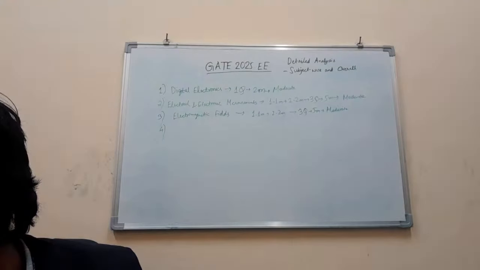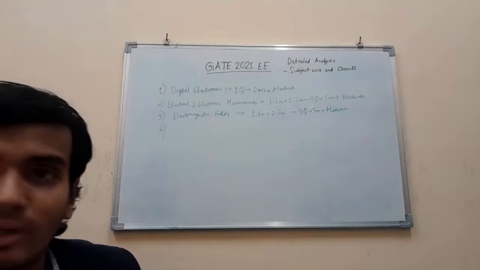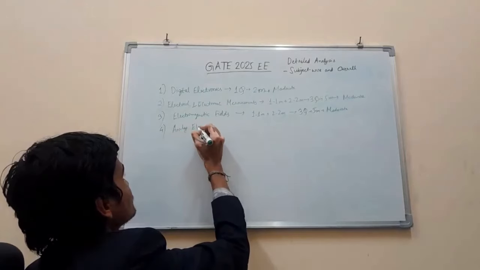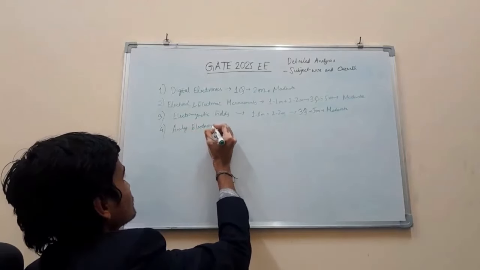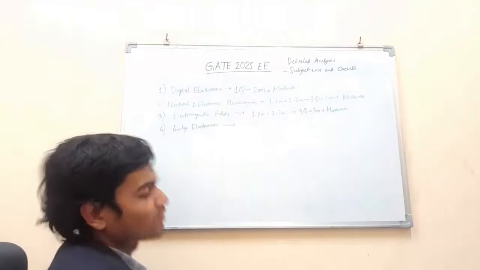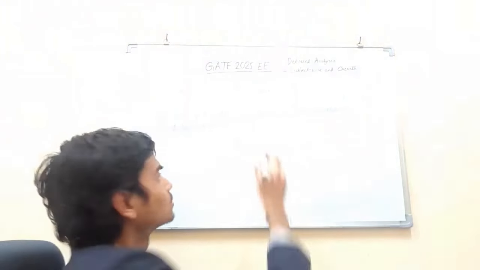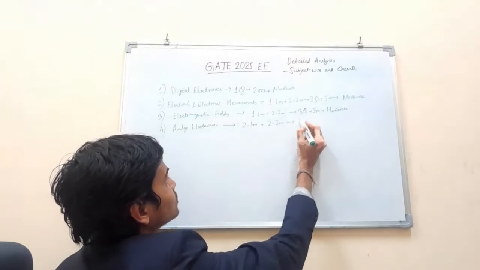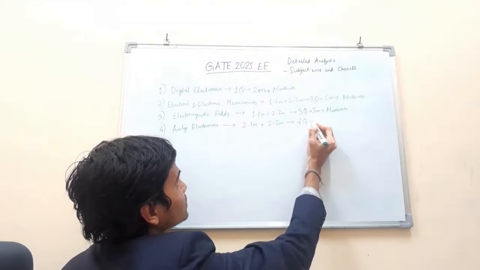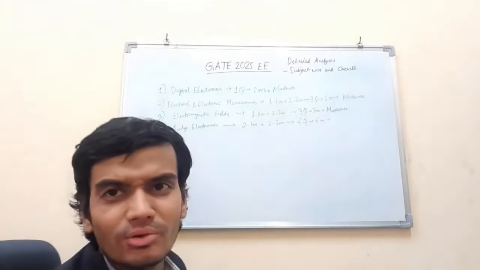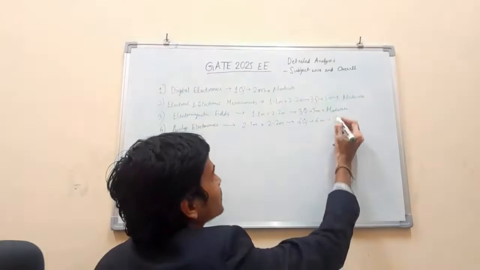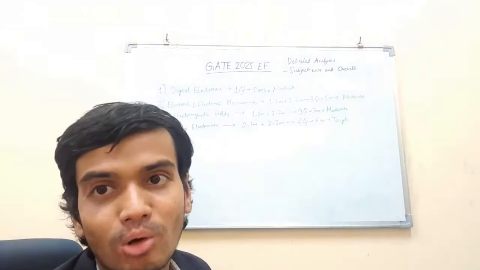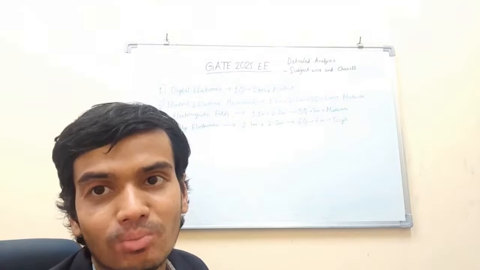I think it was analog electronics. Analog electronics this time had two 1 mark questions and two 2 marks questions. So total 4 questions of 6 marks. The level according to me was quite tough, because questions came from unexpected topics like MOSFET. 2 questions came, common source and all those configurations, and 1 small signal analysis question.